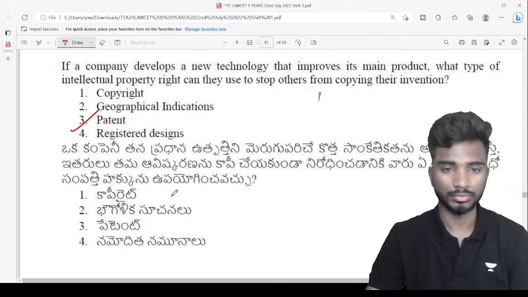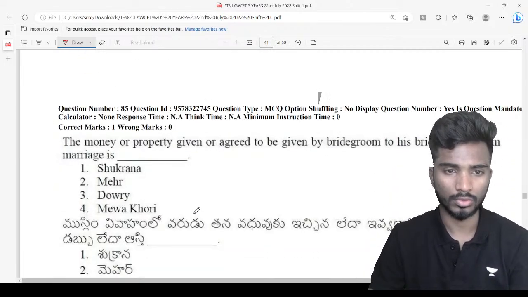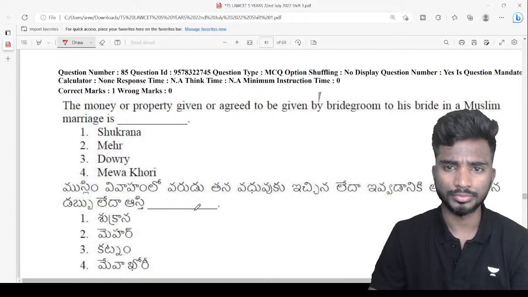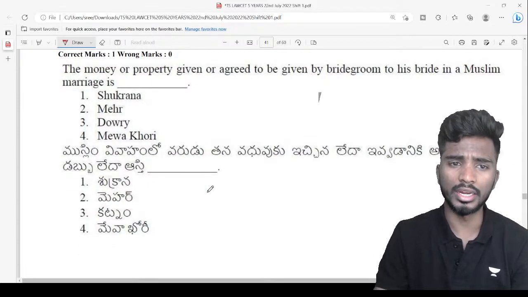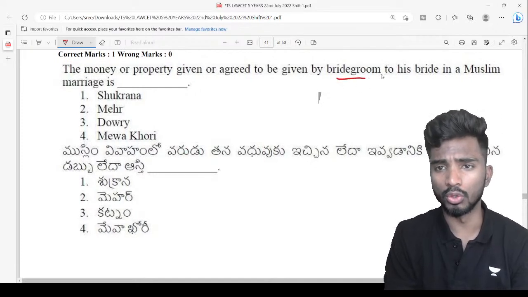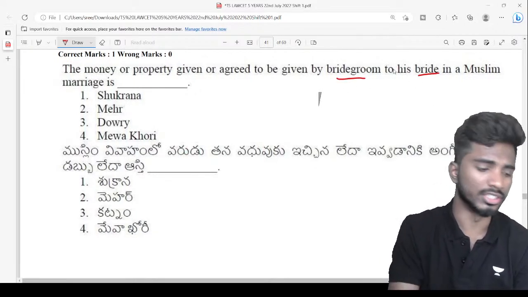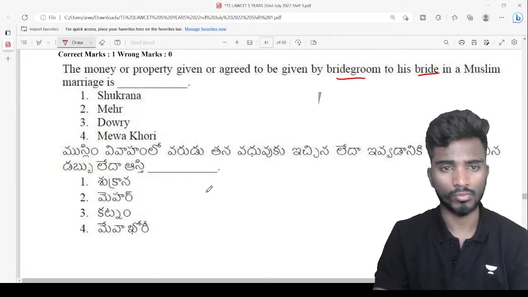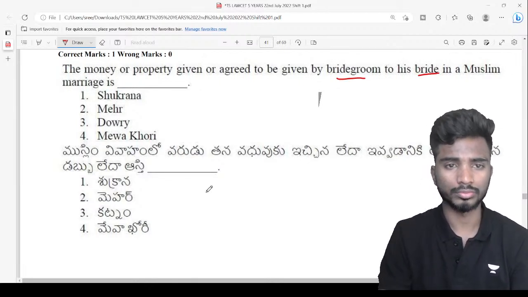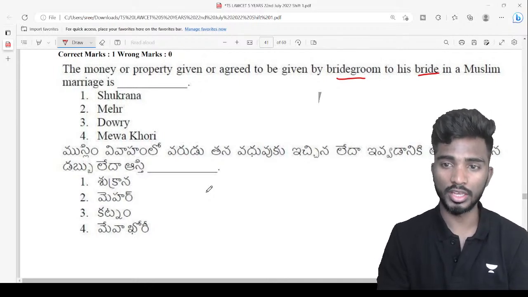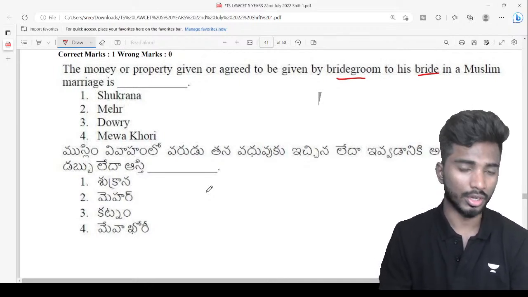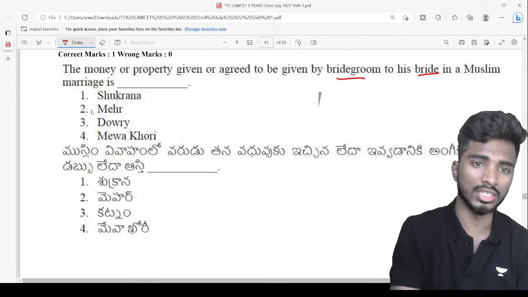Guys, next. The money or property given or agreed to be given by bridegroom to his bride in a Muslim marriage is what? Very good. So the answer is Mehr.